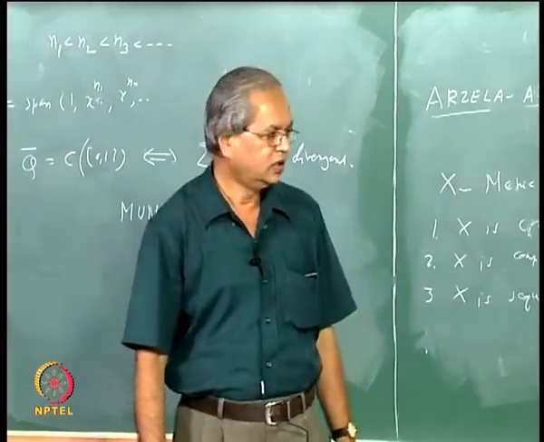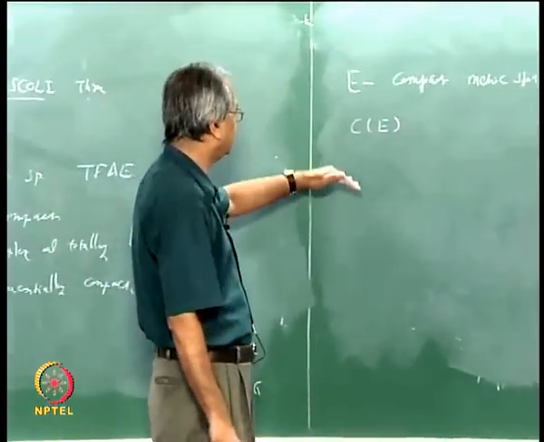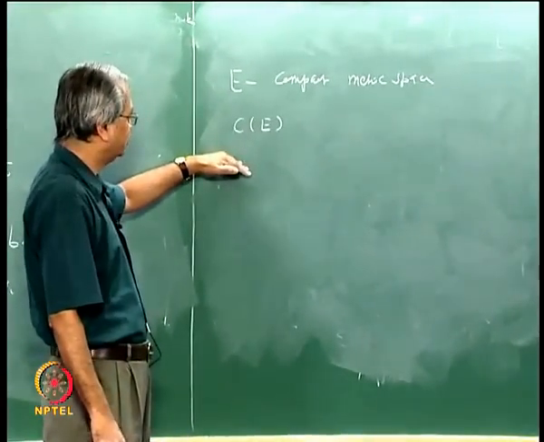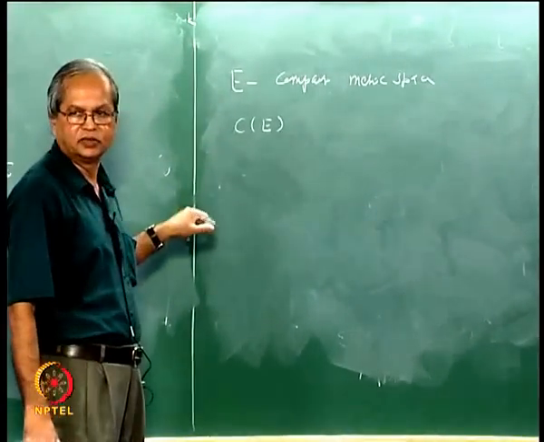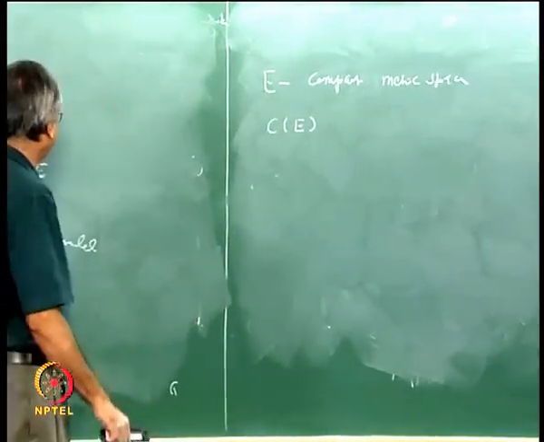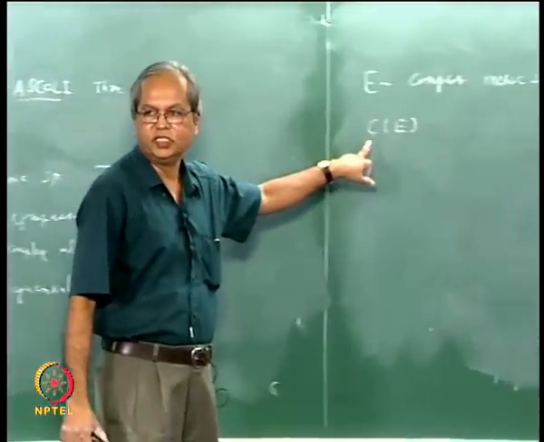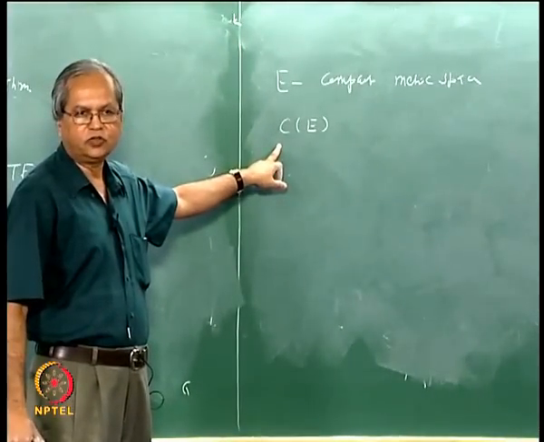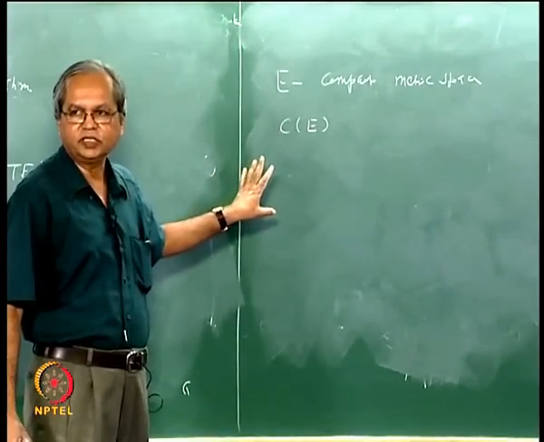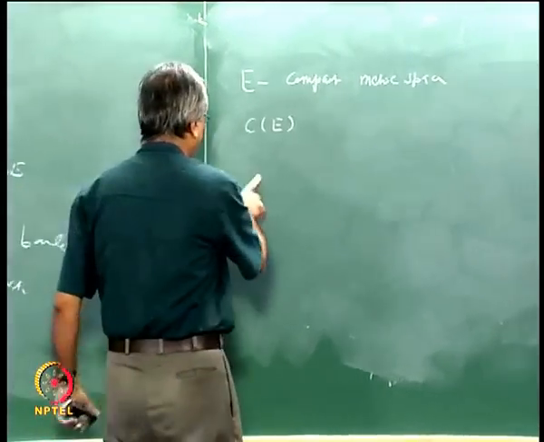So what are the sets which, in addition to being closed and bounded, give compactness? That is the question which this theorem answers in this particular space C(E). Suppose you take the set of all continuous functions on a compact metric space. Let us say, what is the question?